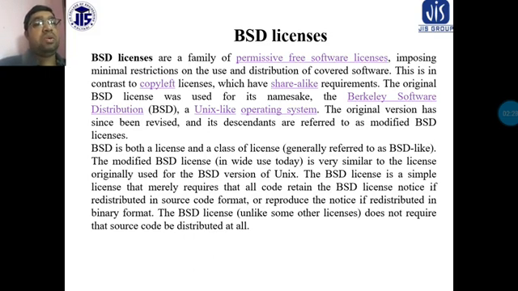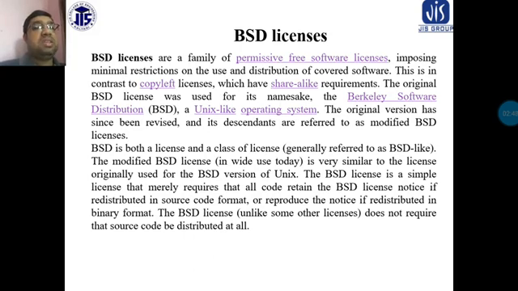The original version has since been revised, and its descendants are referred to as modified BSD licenses. BSD is both a license and a class of licenses, generally referred to as BSD-like.